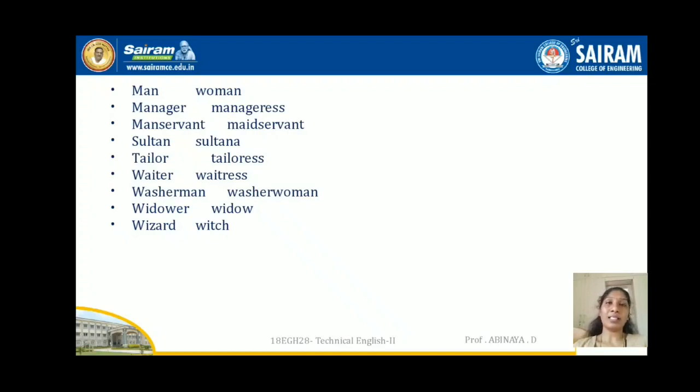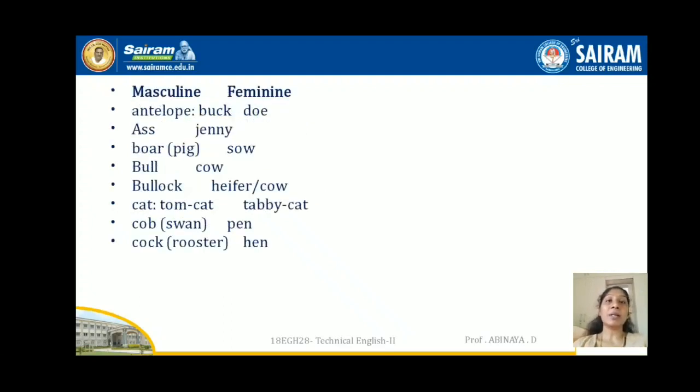So all these are masculine and feminine words for human beings, right? But we are going to see here some creature words, which means non-human words. For example, antelope, buck, and we have to say doe. Ass, jenny. Boar, sow. Bull, cow. Bullock, heifer, we are calling it cow, right? But actually heifer. Cat, tomcat and tabby cat.